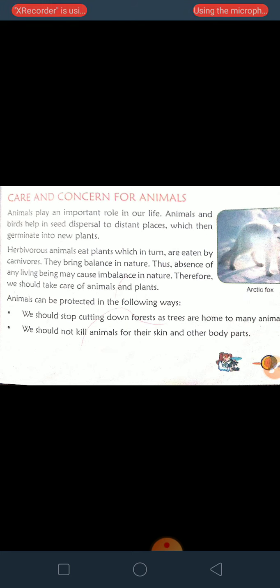So we should not cut our forest. We should not kill animals for their skin and other body parts. People are killing animals for their skin and other body parts, like the teeth of elephants, and they are selling it for profit. But we should not do that.